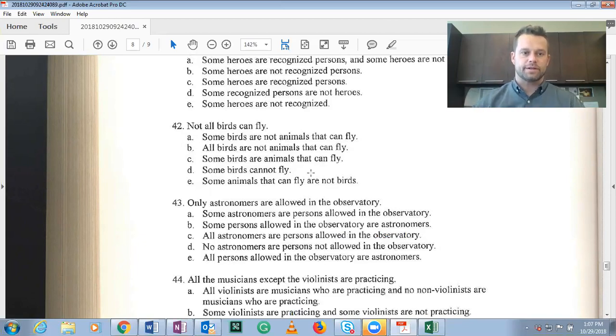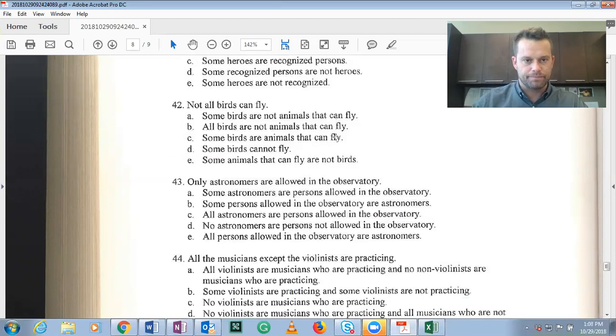Well, going back to what I said on the previous one, it can't be D because that is not categorical form. There is no noun group in cannot fly. But here we have animals that can fly. So some birds are not animals that can fly. O form statement. We have the are not, the copula that we need. And so this is the proper way to say it in categorical form.